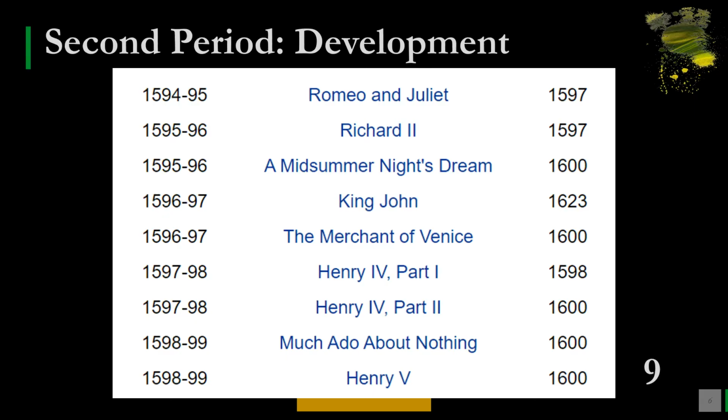Now dear students, if you look at all these plays, here we have included 9 plays. In the first period 9 plays, in the second period, which is called development, 9 plays. Now in these plays you find histories and comedies. Early Shakespeare composed histories and comedies, and those were very famous. Later he turned to tragicomedy or tragedies.